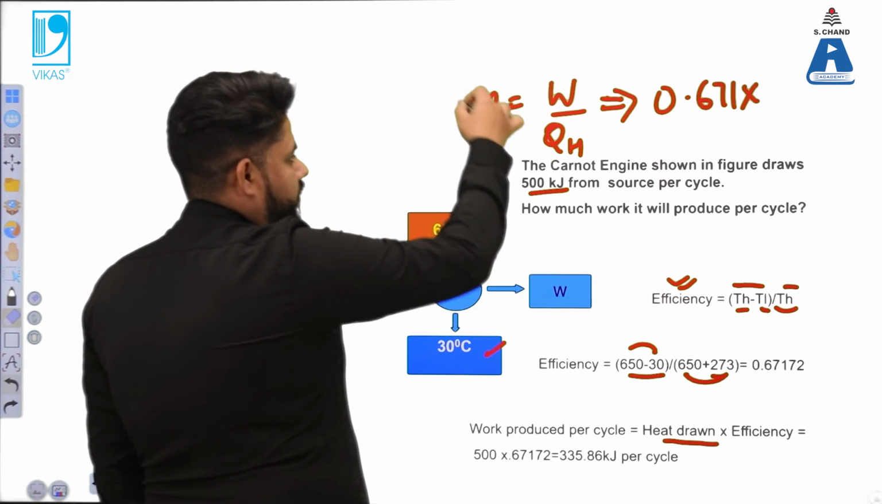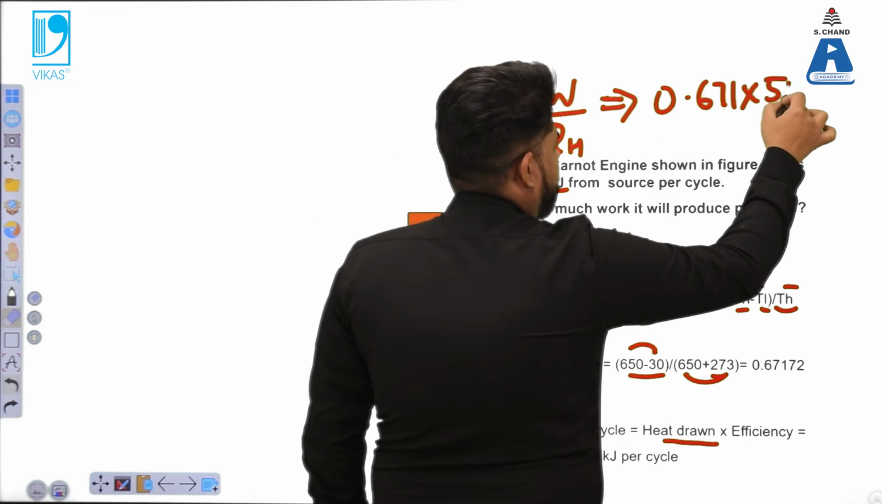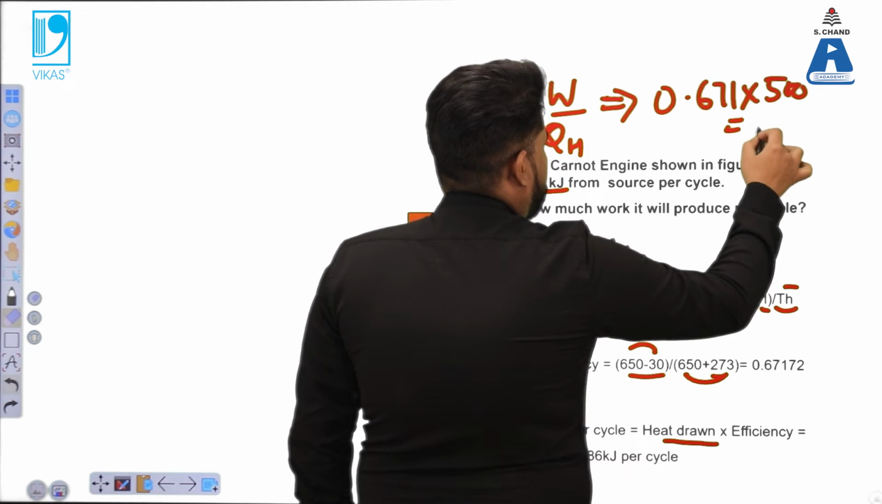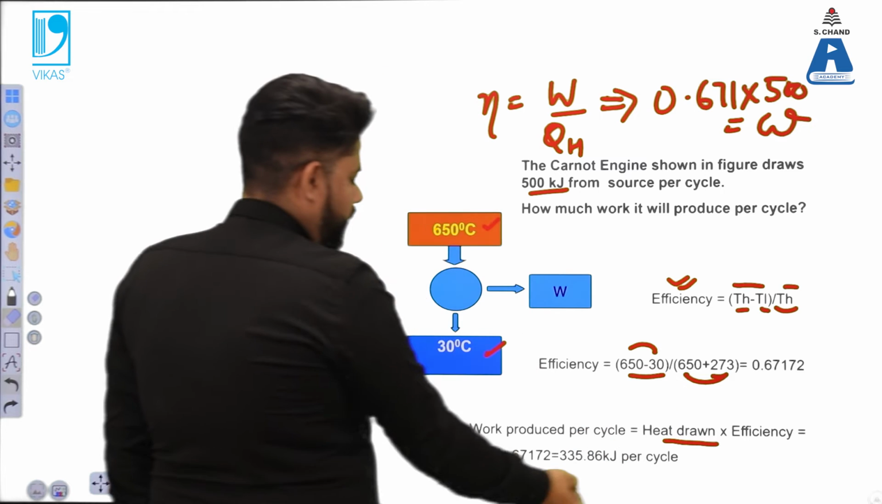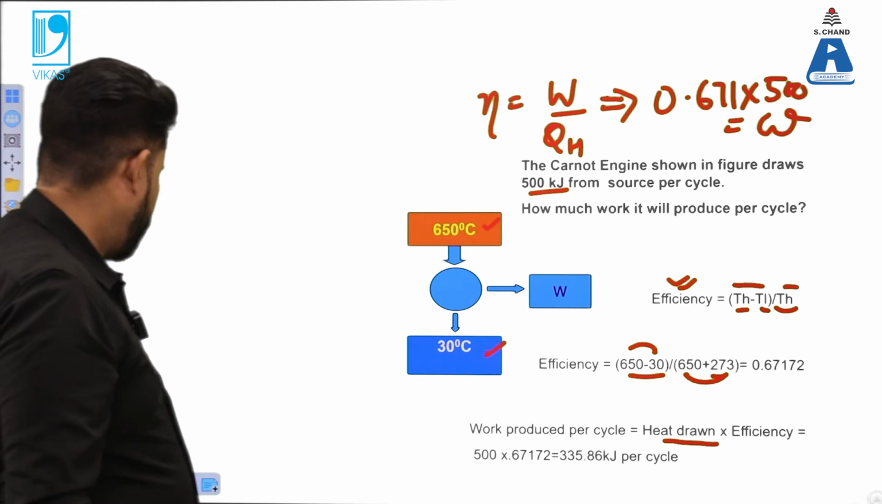We multiply it with the heat input, which is 500, and we get the value of W. So W can be calculated from there.